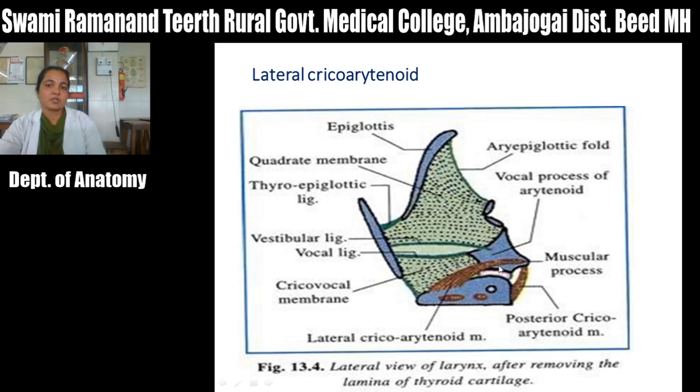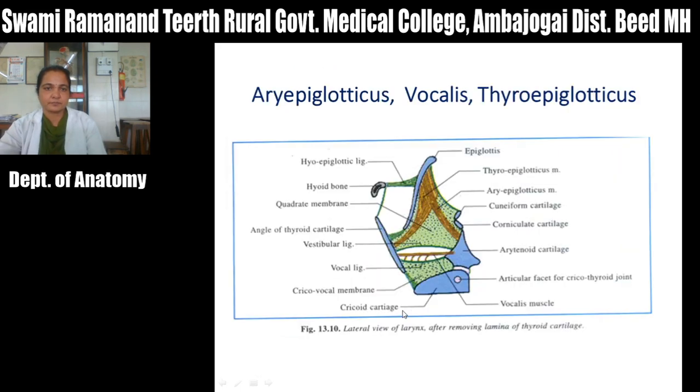The muscle which moves the muscular process laterally moves the vocal ligament medially. Opposite to that, the muscle which moves the muscular process medially moves the vocal process laterally, so abduction of the vocal fold will occur. So the lateral cricoarytenoid causes adduction of the vocal fold. Got it?